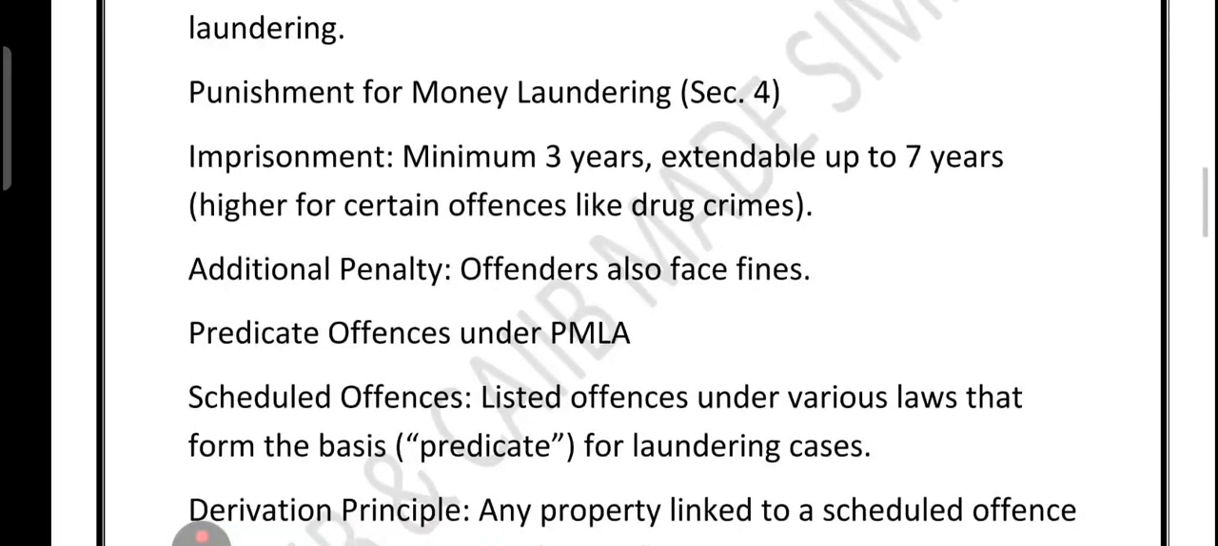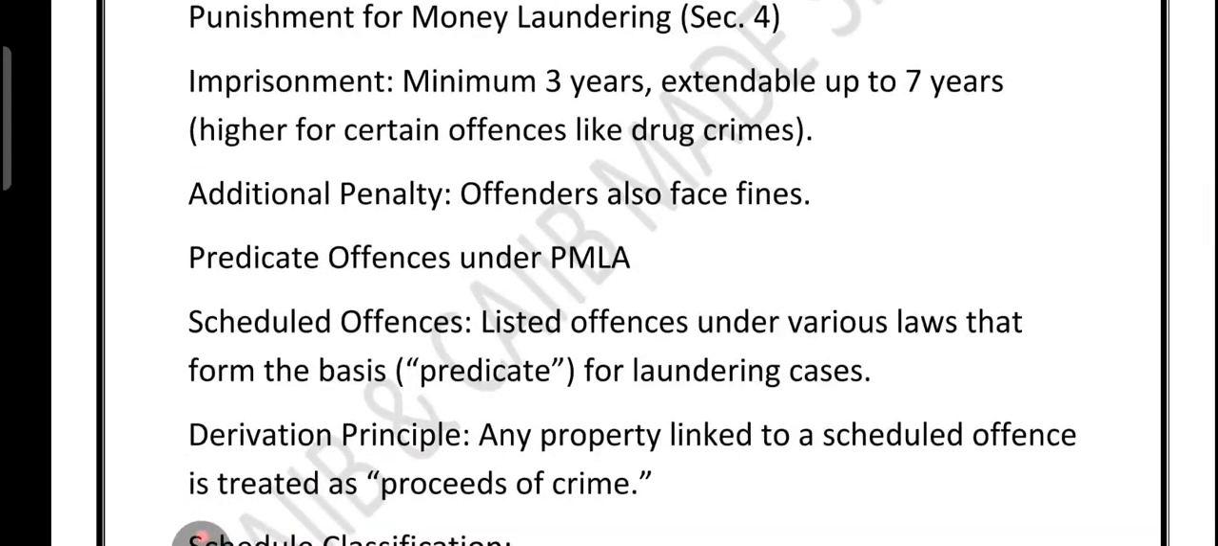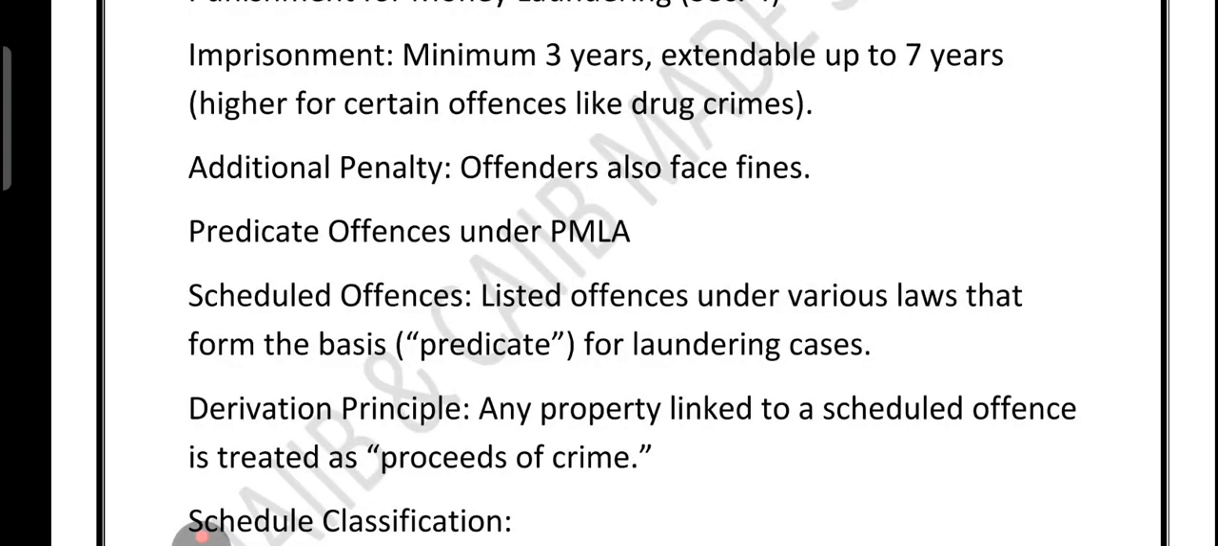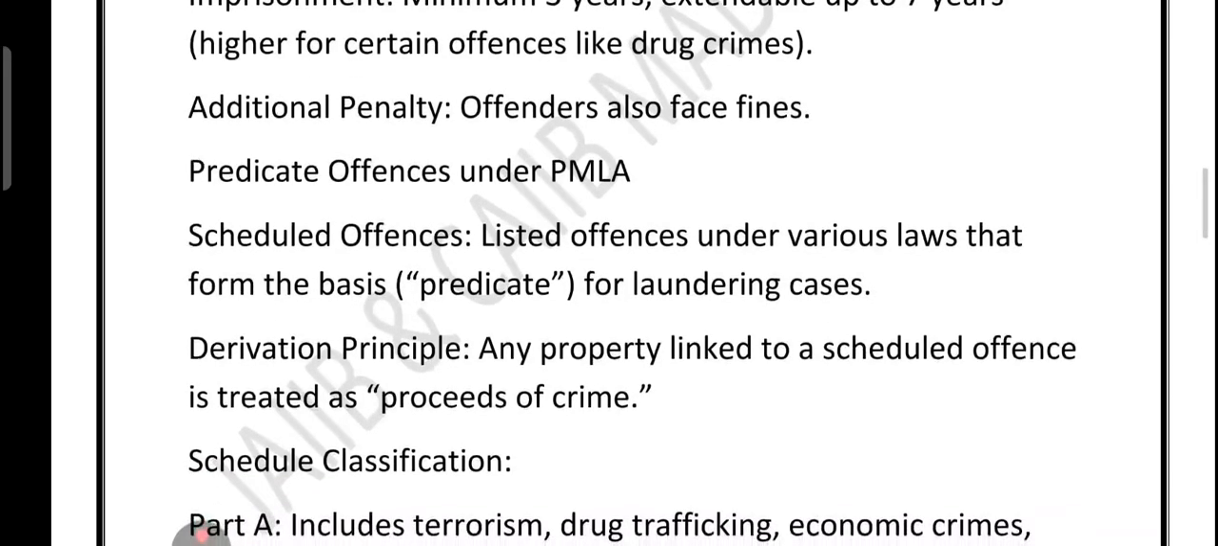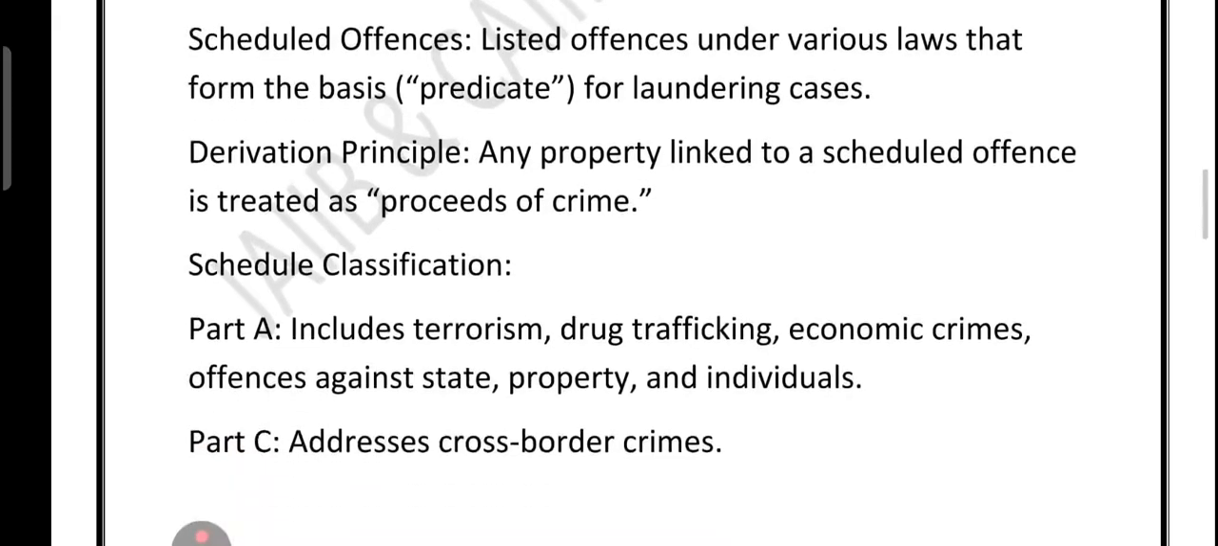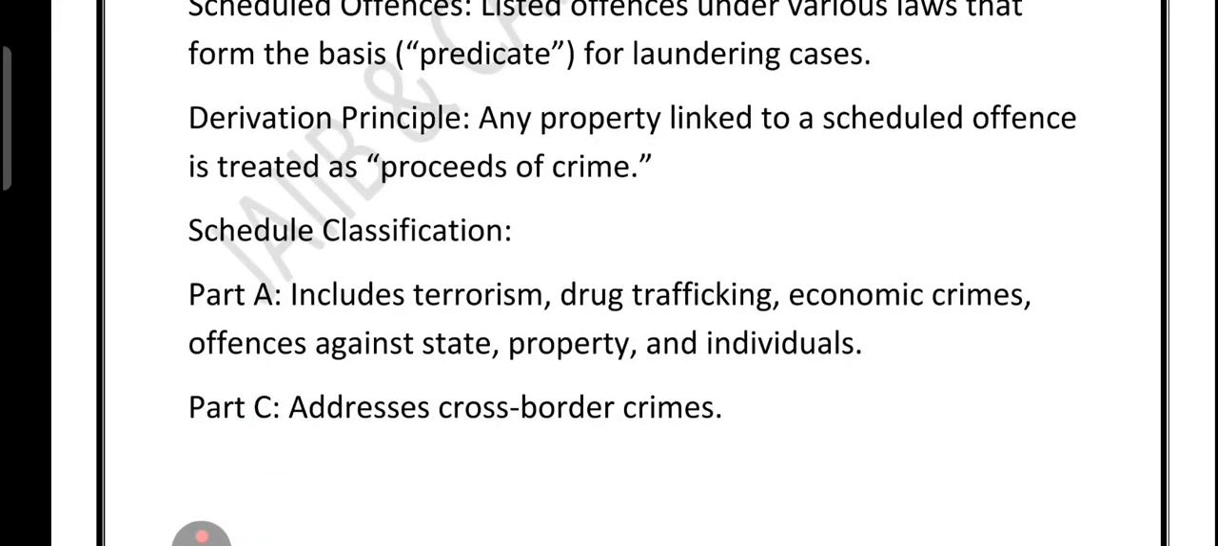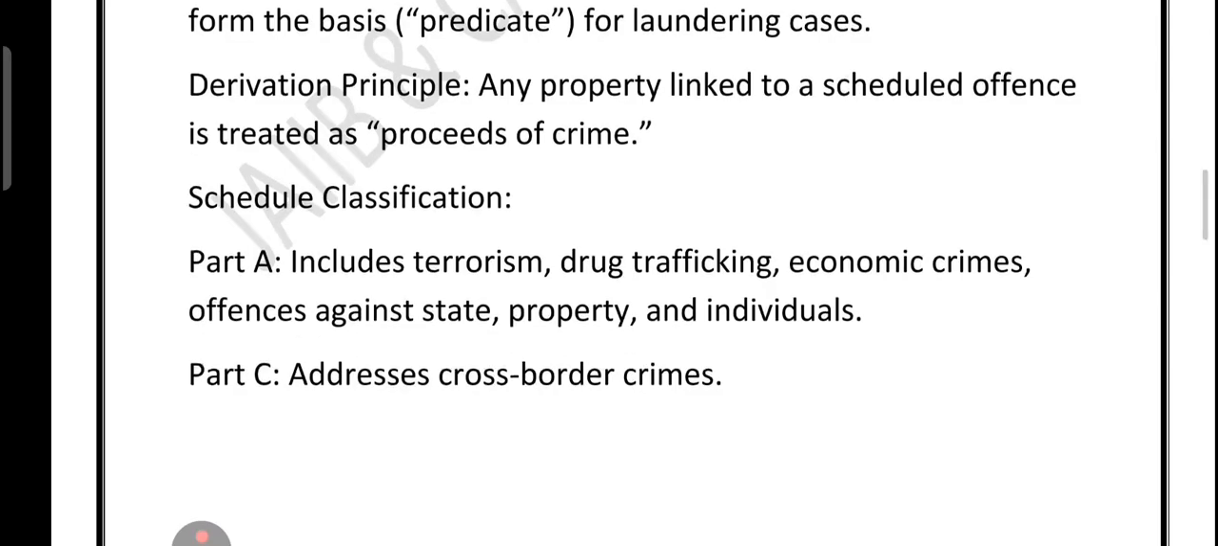Now, where does this illegal money come from? So that is where the concept of predicate offenses comes in. Predicate offenses, right? So basically, predicate offenses are the original crime from which the dirty money is generated. Under PMLA, these crimes are listed in the schedule. So there are two schedules, Part A and Part B. So Part A include terrorism, drug trafficking, financial scams, property crimes, and crime against the individual or the state. And Part C is about, it deals with a cross-border crime.